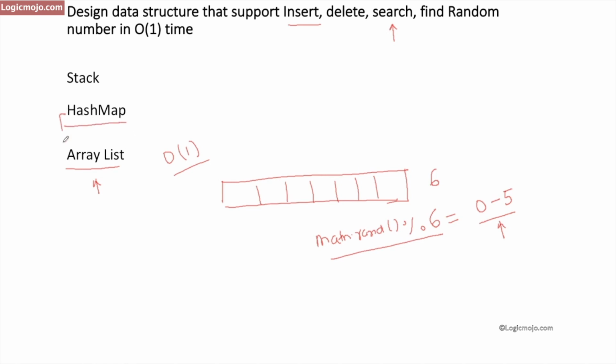So let's combine these two data structures and see if we can use this combined data structure to support all four operations in O(1) time. So this is my array list and this is my hash map.